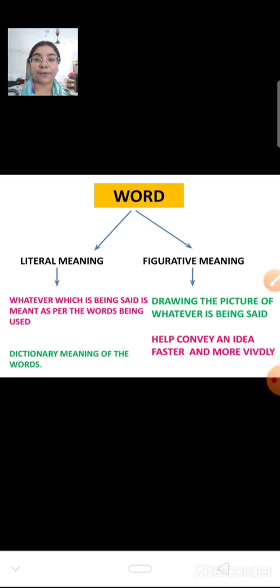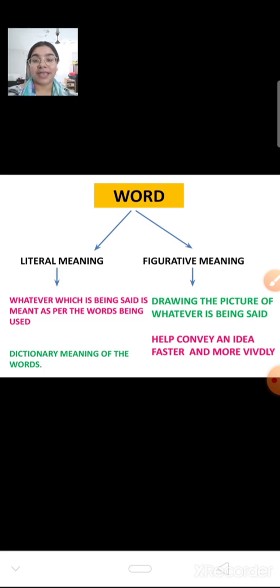For example, if I give a description of mountains filled with snow and you are playing there on snow, you can make a picture right now when you are listening to this: there is a valley where mountains are filled with snow. Even the valley is also filled with snow. Me and my brother are playing there with snow and my family is also there. So you can imagine a picture in your mind. But if I say only that the valley is filled with snow, will you be able to make a picture of that? No. Figurative meanings are used to convey that picture to you so that it becomes interesting for you to read